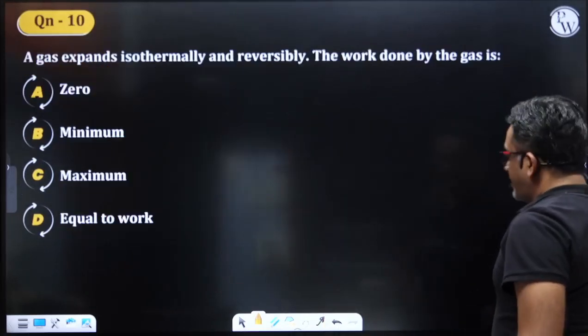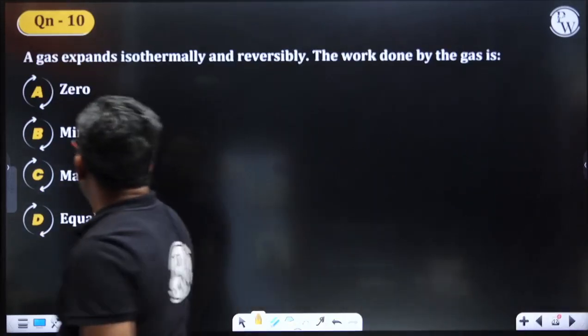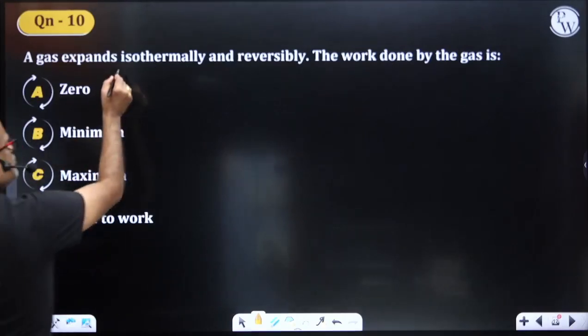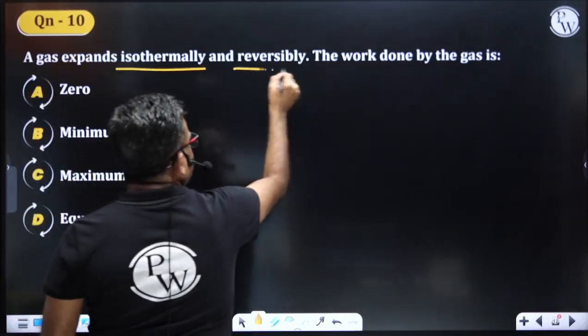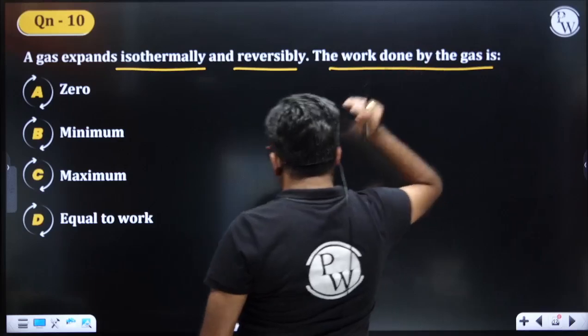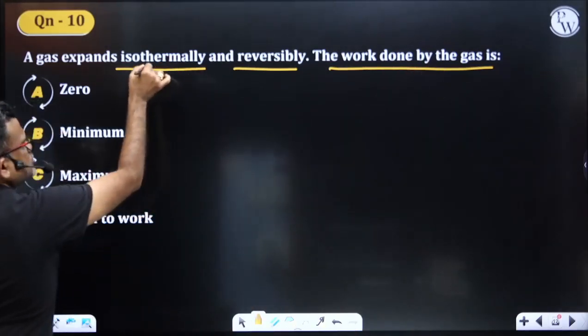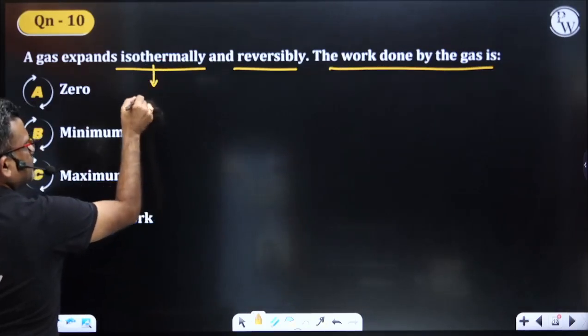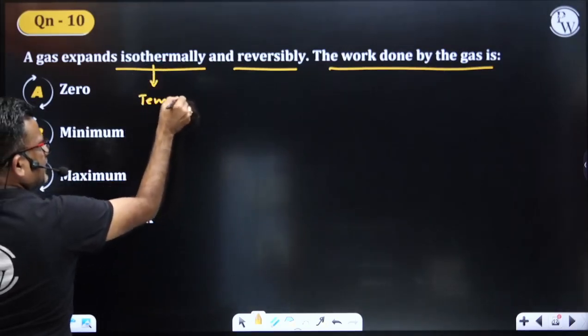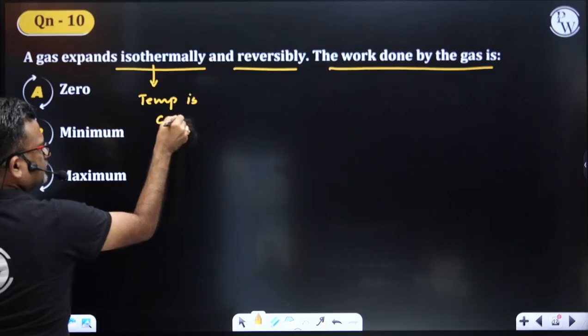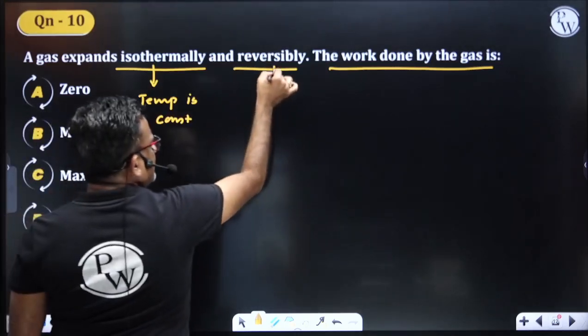NEET 2021 again. Next, a gas expands isothermally and reversibly, the work done by the gas is what? Is that clear? If you consider isothermal, what is isothermal? Temperature is constant. Now, what is reversible?